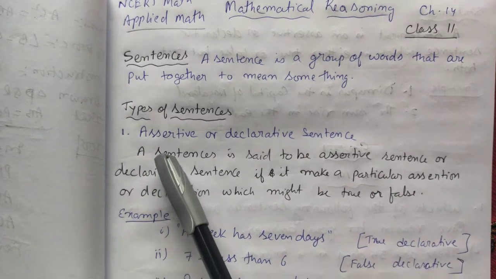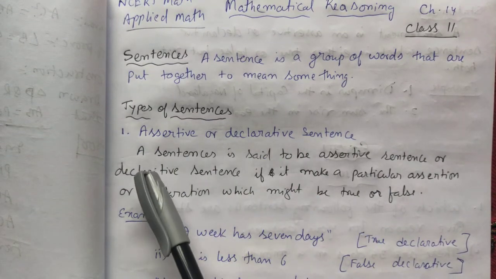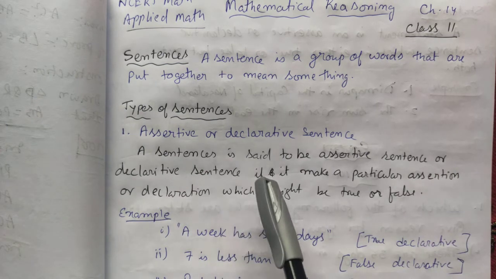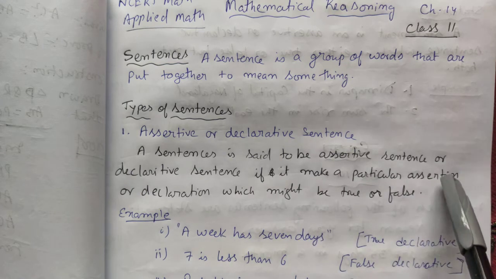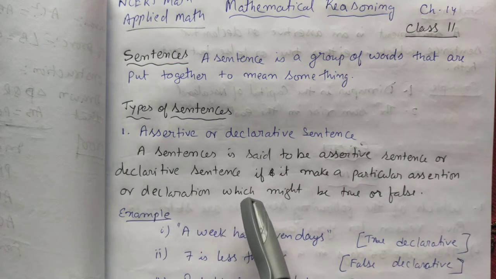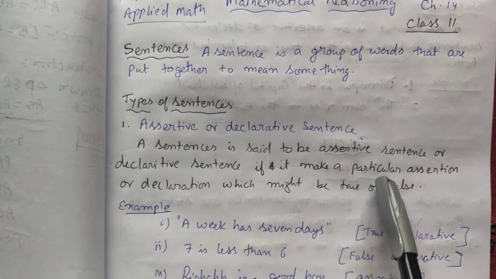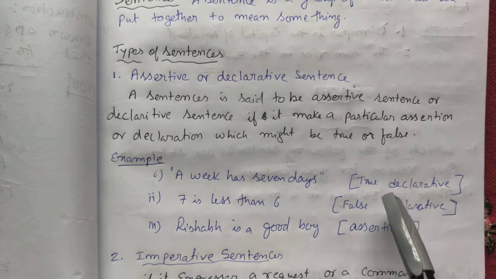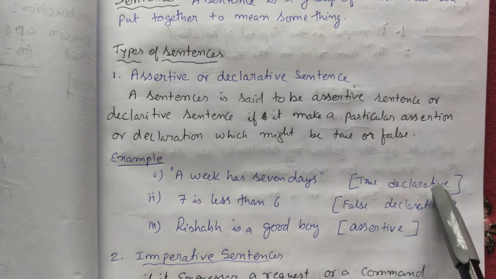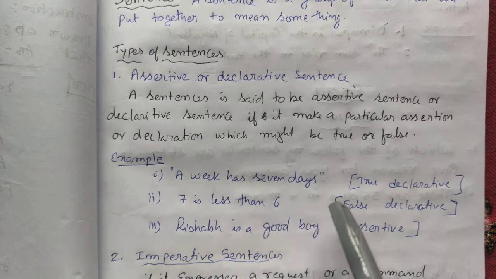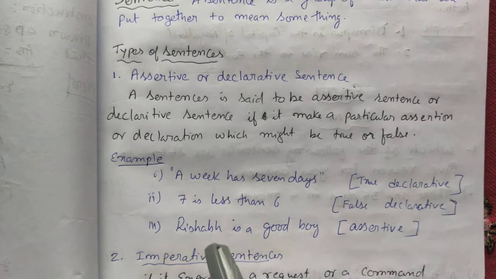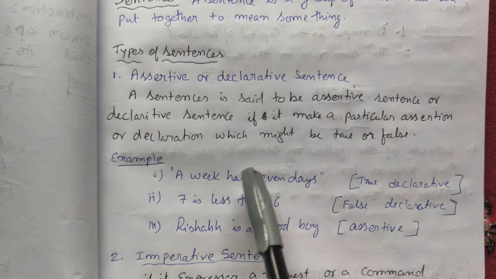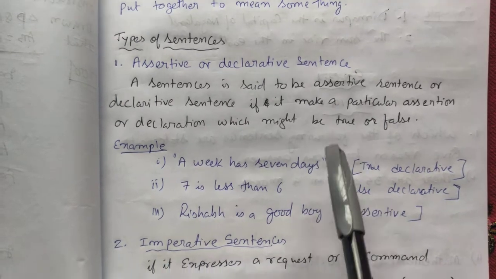The first one is the assertive or declarative sentence. A sentence is said to be an assertive or declarative sentence if it makes a particular assertion or declaration which might be true or false. For example, a week has 7 days. This is a true sentence, and it's a declarative sentence. 7 is less than 6. This is a false declarative sentence. Rishabh is a good boy. This is assertive.